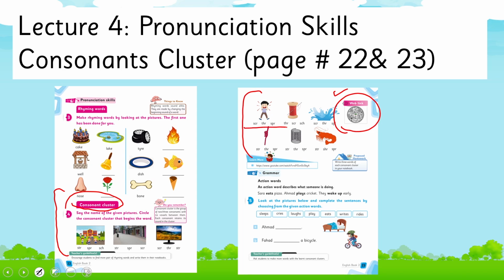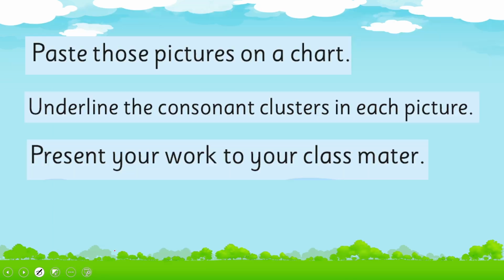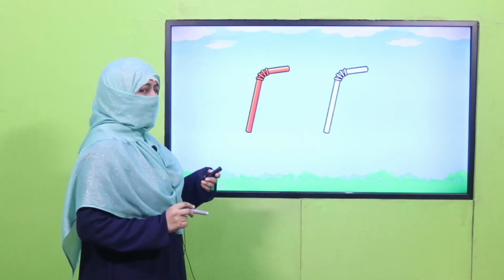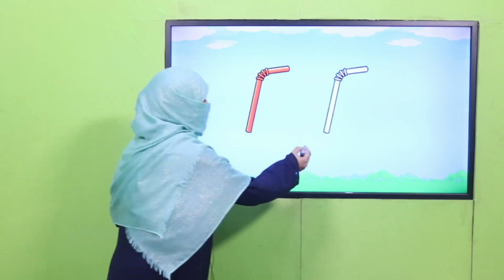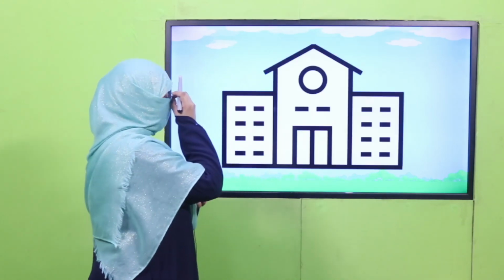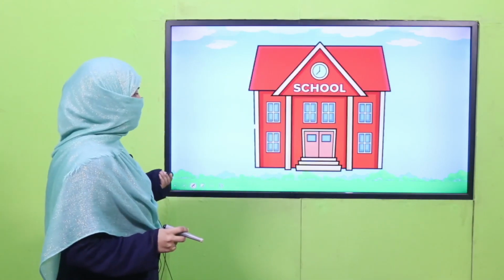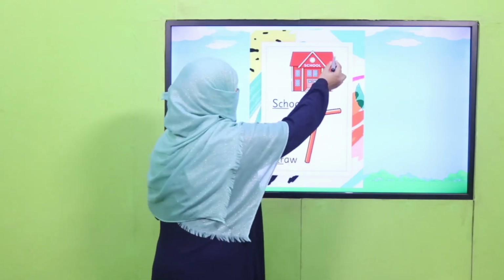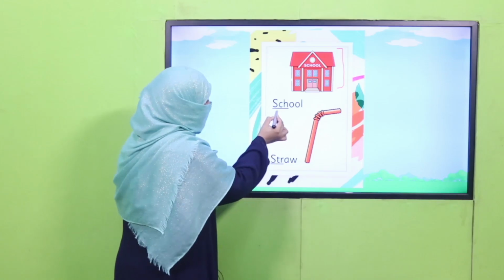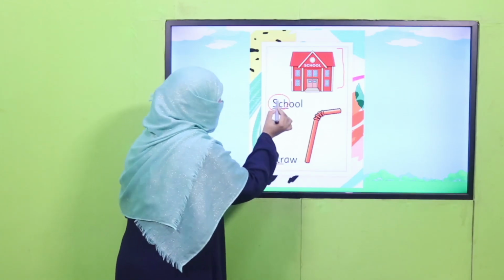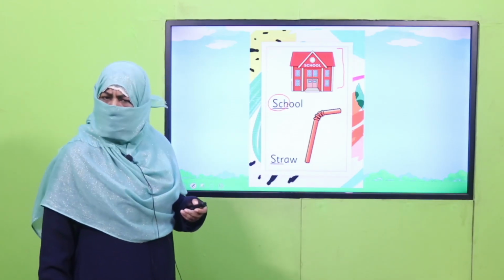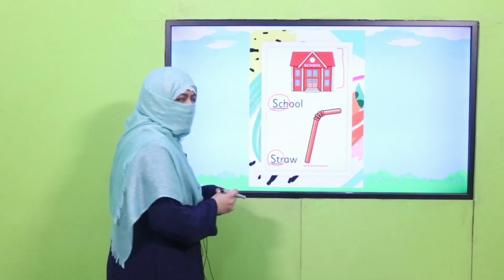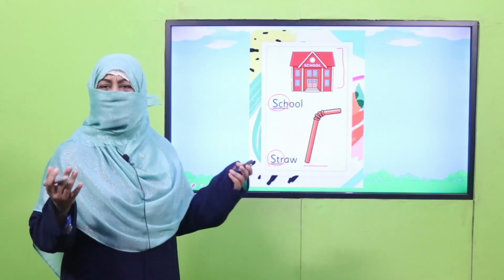And these clusters, these words are again here in your project. You will make words with these consonant clusters. You will draw it, you will color it, you will take different objects, draw, color, and then you will paste them on a poster. You will paste the picture, you will write the name, and you will underline the cluster which makes this word. Are you clear? So I hope you are going to enjoy it. I have taken 2 objects. You may take any or many of your choice.